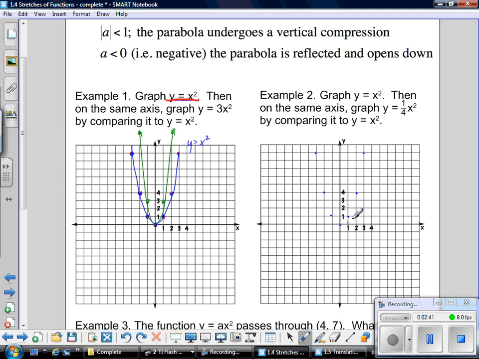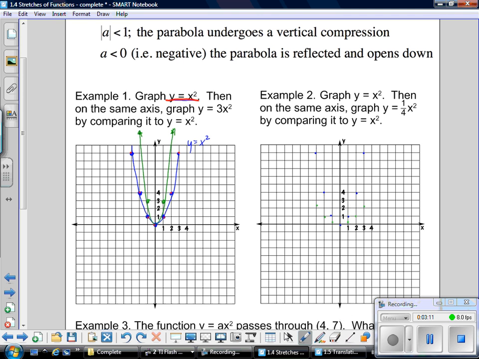Now it's a little bit harder to do, right? A quarter of the number 4 would be 1. Okay, and then a quarter of this 9 would be approximately 9 divided by 4, 2.25. Okay, so you can see that we end up having things that are much smaller. So it's taken those y values and has compressed them on us.